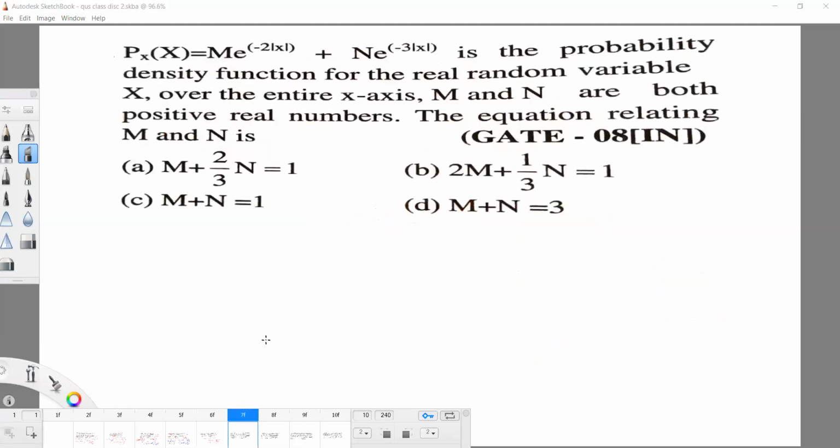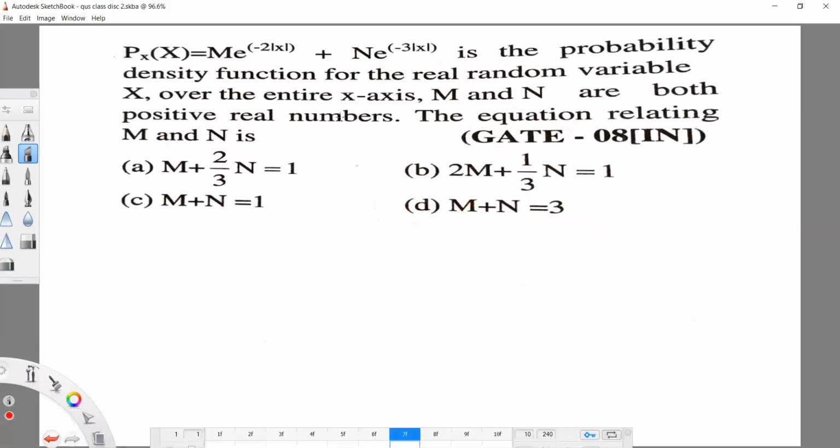Yes, next question. Next also, they have given a probability density function. X is the random variable, and m and n are real numbers.